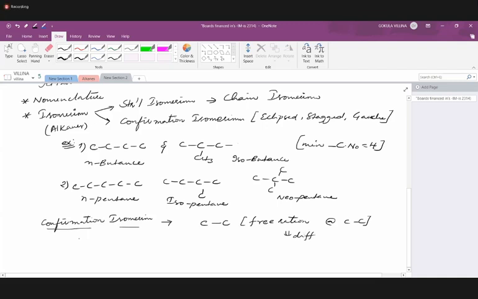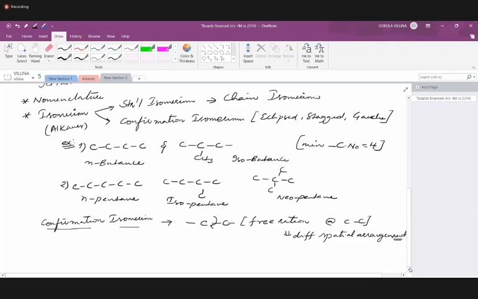That is the main criterion for any compound to show conformational isomerism. As long as you have a carbon-carbon single bond, a sigma bond especially, there can be free rotation around this carbon-carbon sigma bond. So take a simple example, ethane.